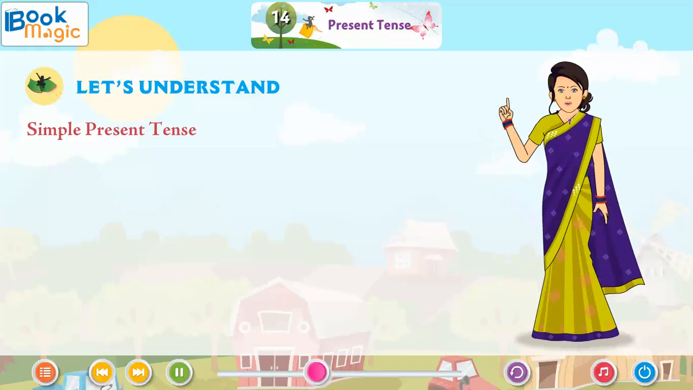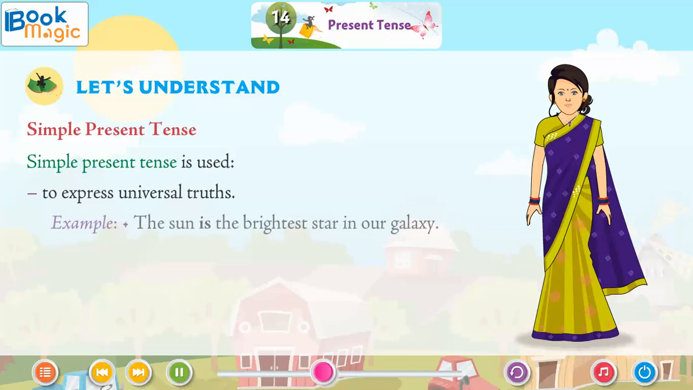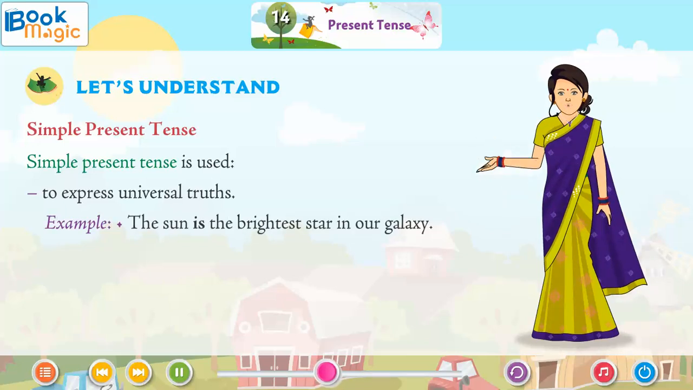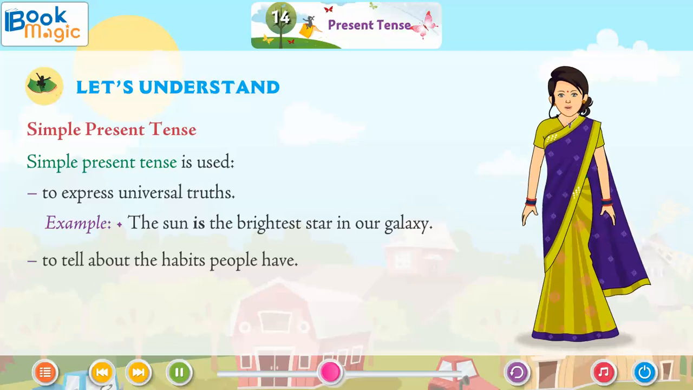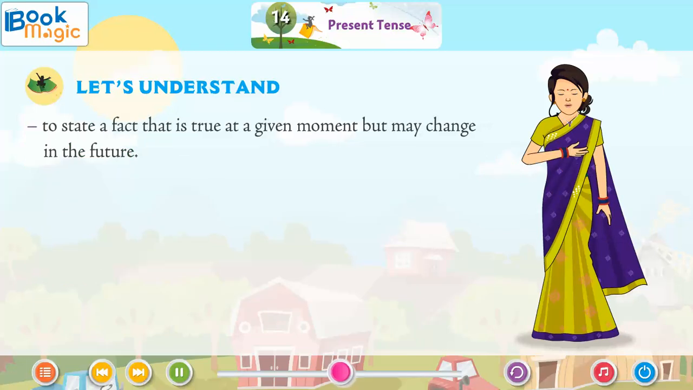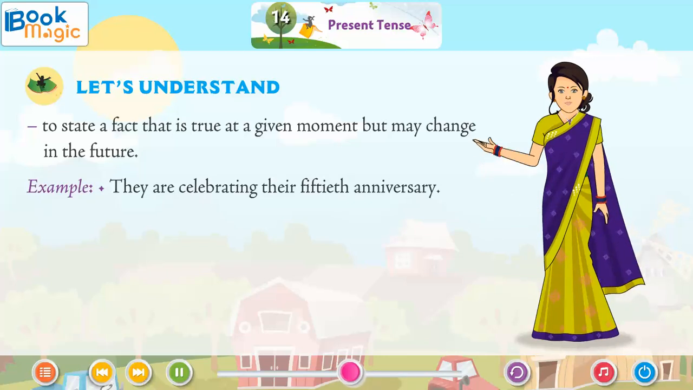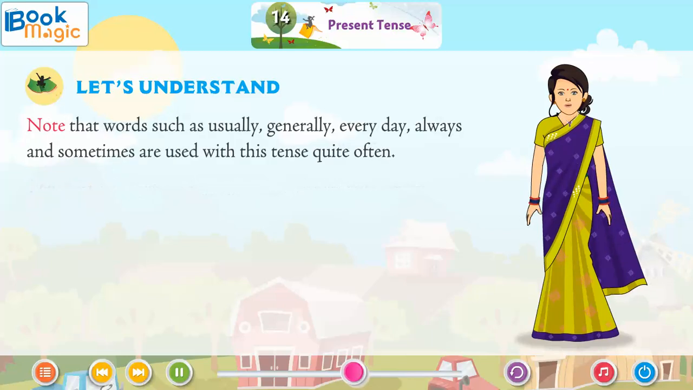Simple present tense. Simple present tense is used to express universal truths. Example, the sun is the brightest star in our galaxy. To tell about the habits people have. Example, Dr. Sharma walks 3 kilometers every morning. To state a fact that is true at a given moment but may change in the future. Example, they are celebrating their 50th anniversary. Note that words such as usually, generally, every day, always, and sometimes are used with this tense quite often.